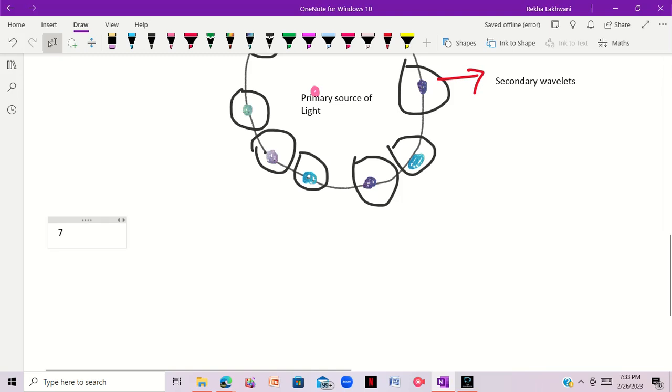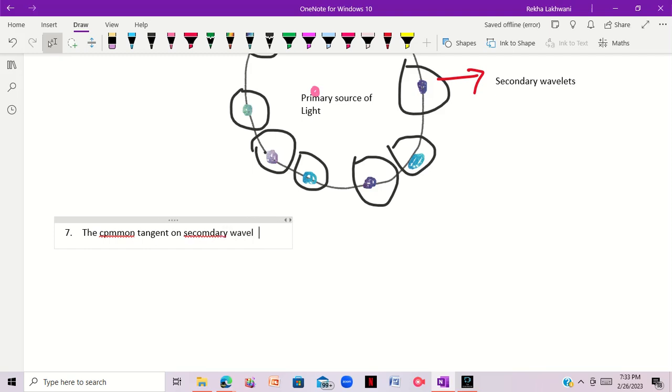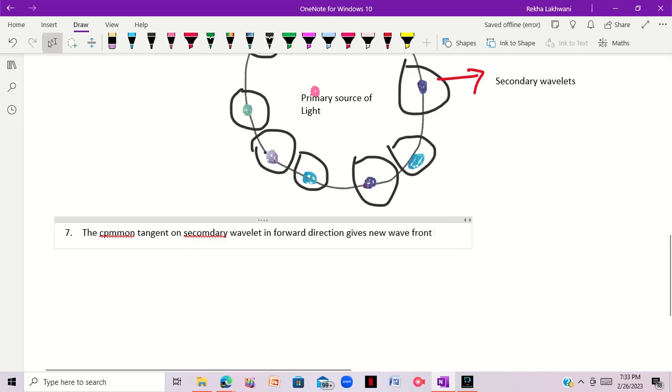Now, the seventh one. What to do if you want to create a new wave front? Basically, the common tangent on secondary wavelets in the forward direction gives the new wave front. Now what does that mean?